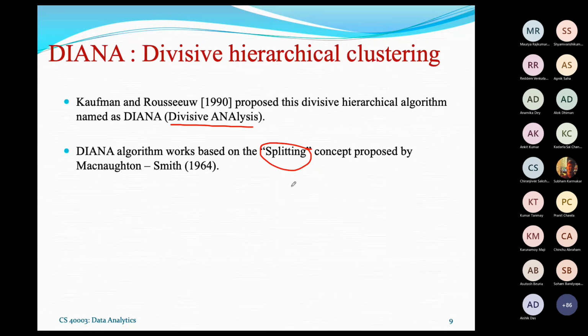Now, why is this splitting concept important? You have a very large cluster, and how many ways can you split it? Suppose your cluster contains n objects.